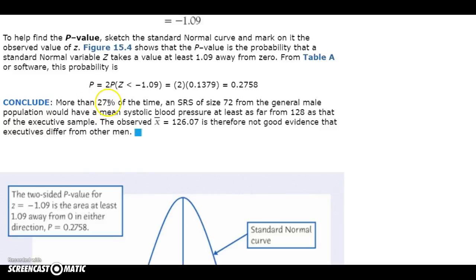We had a p-value of 0.27, much higher than that typical threshold of 0.05. We did not get good evidence against the null hypothesis. In other words, we're not able to conclude that executives have a different blood pressure in general than the overall males in that same age group. We're not able to conclude that they're the same, but we're not able to reject the null. We're not able to get evidence that there is a significant difference.